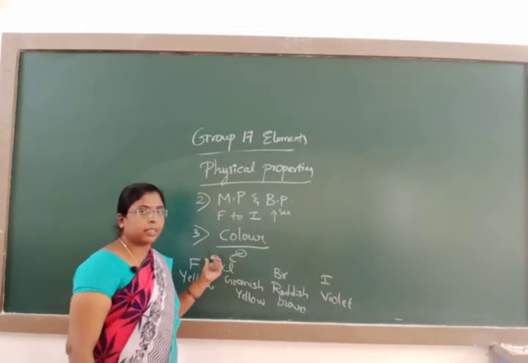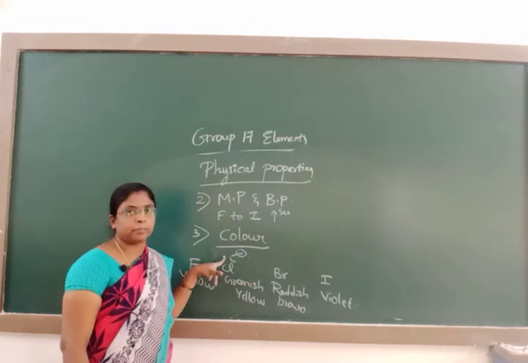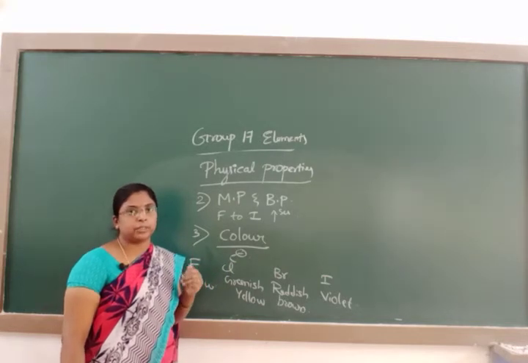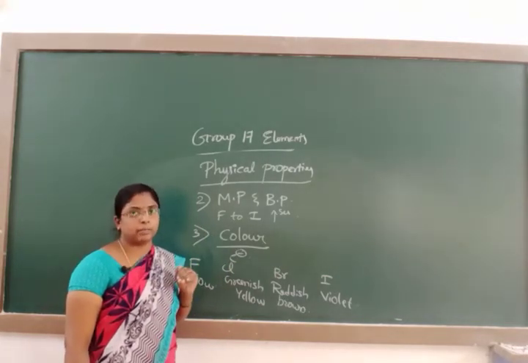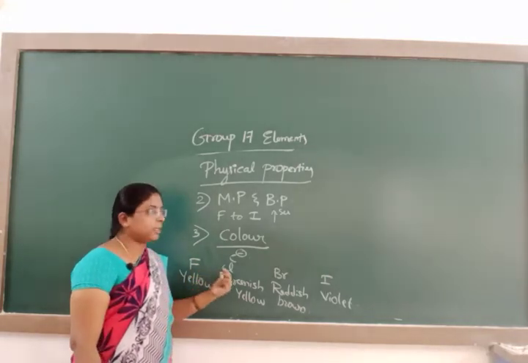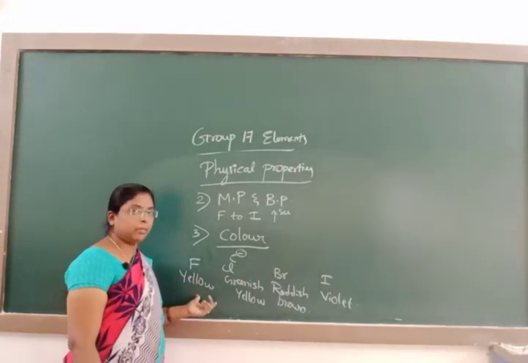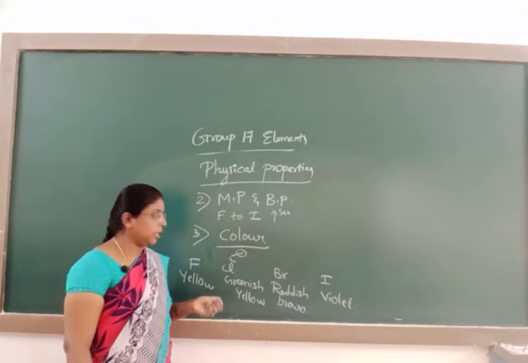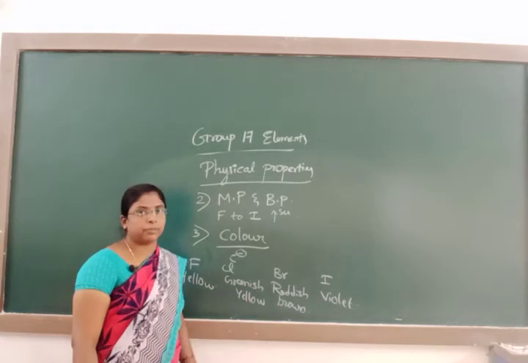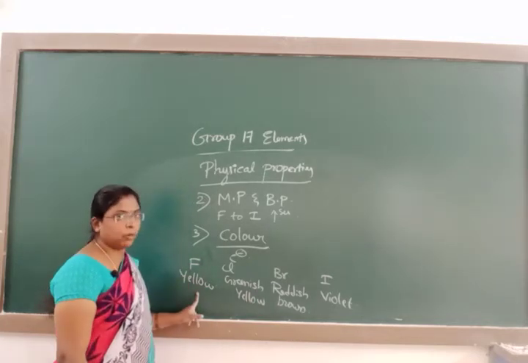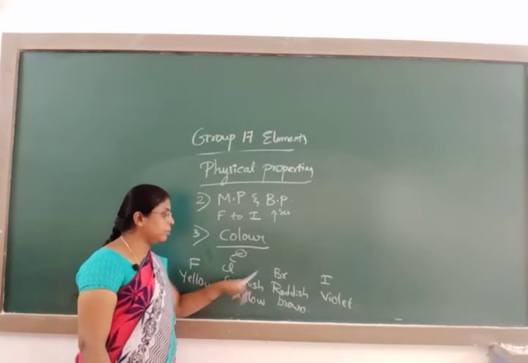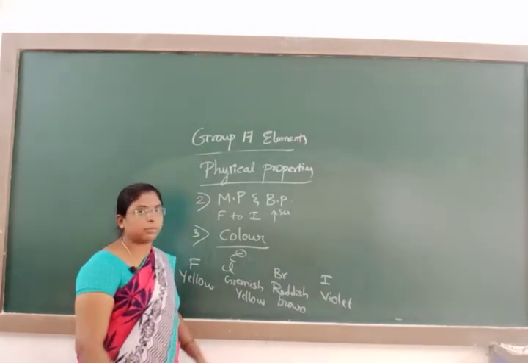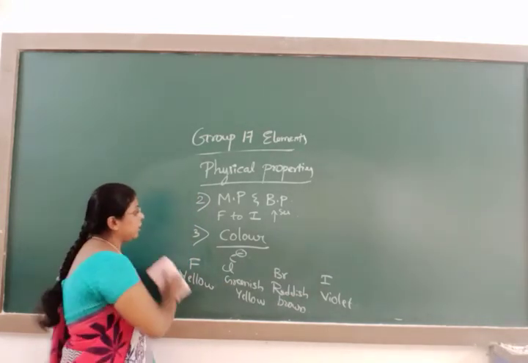The color of these elements is due to the presence of unpaired electrons. The unpaired electrons absorb the visible radiations and jump to the higher energy level. Different colors are there because each element absorbs different quanta of visible radiations. Fluorine exhibits yellow color, chlorine greenish yellow, bromine reddish brown, iodine violet. In general, they are colored because of the presence of unpaired electrons.